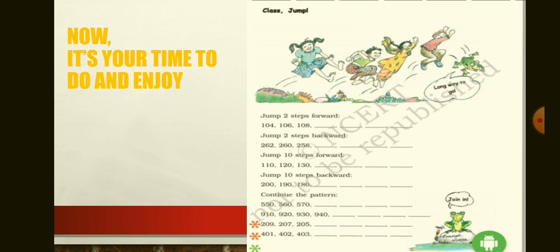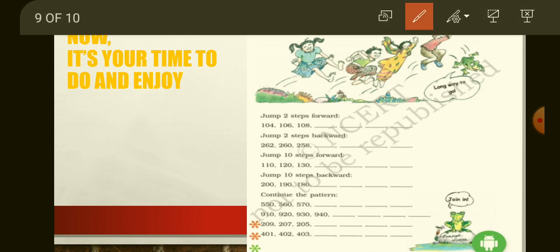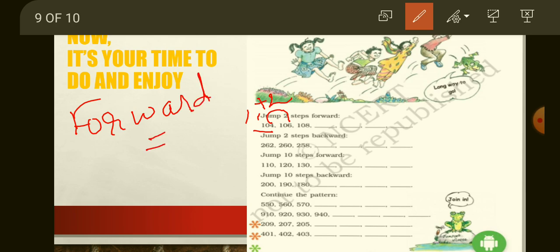It is very easy. See, jump. Number 1, jump 2 steps forward. Forward means you have to go forward, just like 104, then 2 steps. Forward means you have to add 2 numbers.